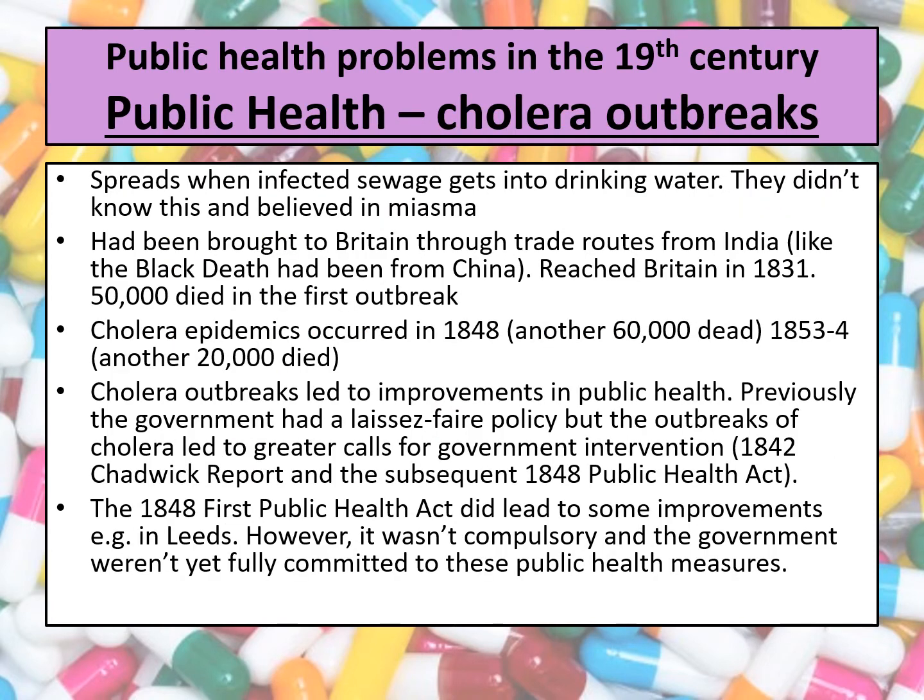The main disease that you need to know about is cholera. This is something that arrived in Britain in 1831 and had a significant impact, obviously negatively, leading to so many deaths, but also had a positive impact to some extent, in that it led to some public health improvements. Now, the disease of cholera spreads when infected sewage gets into the drinking water. So when you basically drink something that is contaminated with the feces of somebody who's got cholera.